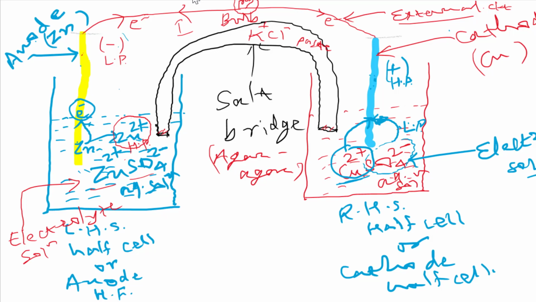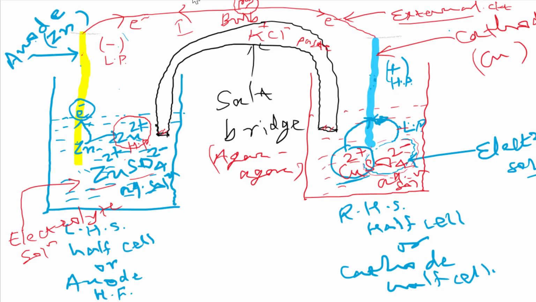The reason is, if any solution has any net charge, that is very unstable. So for a continuous process we need to neutralize this excess charge in both half cells. Here which charge is in excess? Positive. Here cupric ions get reduced, then which ions will become in excess?